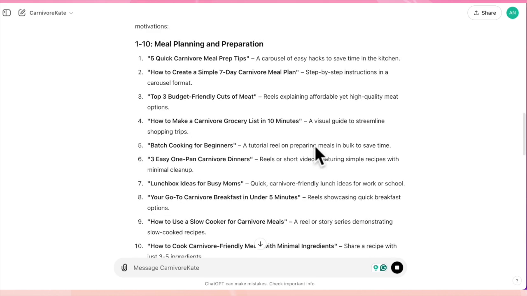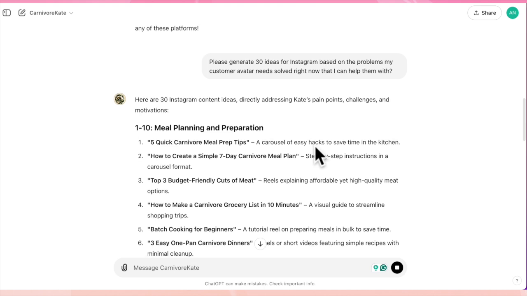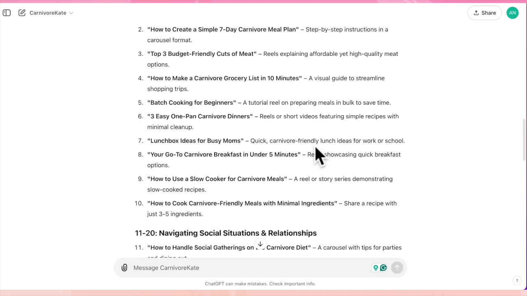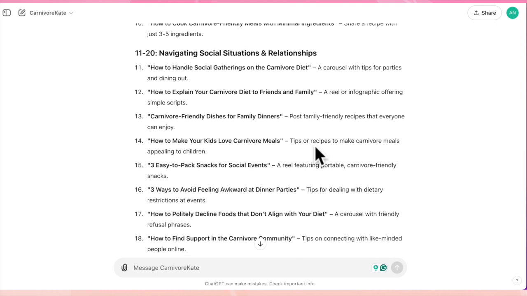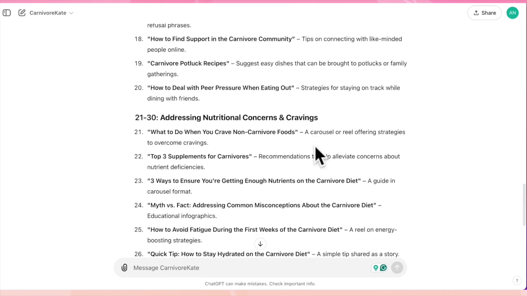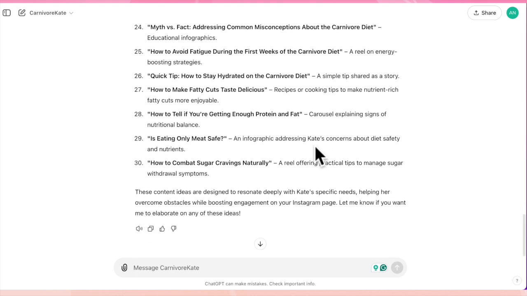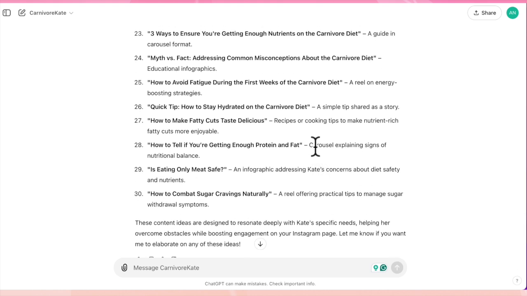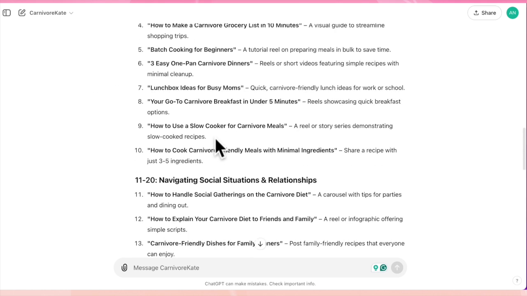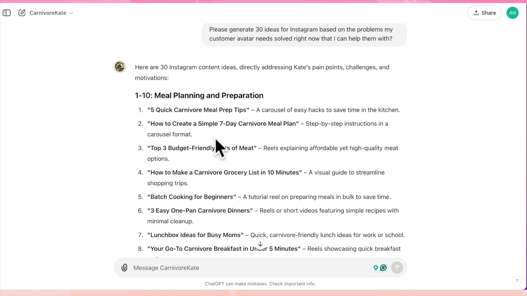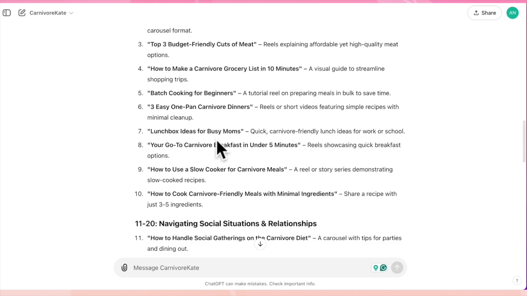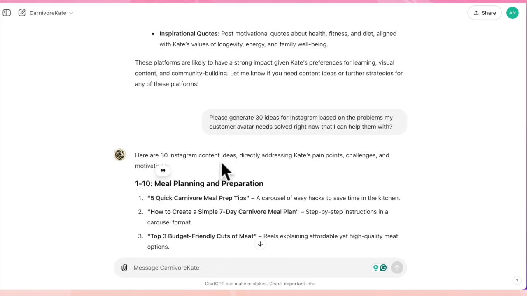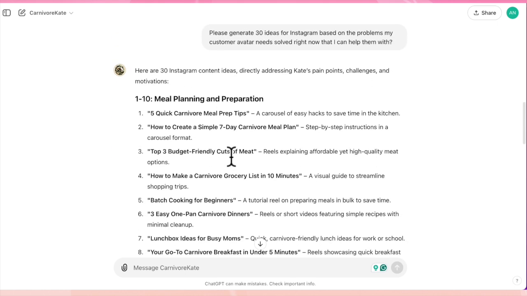So here are problems that she has, 1 through 10, meal planning and preparation, 11 to 20, navigating social situations and relationships. Wow, how nice is this? It actually broke it down into categories. That's pretty cool. So now I have 30 different ideas that I can use for creating content. And again, what you can also do here, if you wanted a more structured system, is to ask it to create pillars for you and then themes. And I actually like how it separated it into categories. I didn't even tell it to do that. Sometimes it actually does things that are really good. It's kind of surprising. It must be a good day for ChatGPT today.